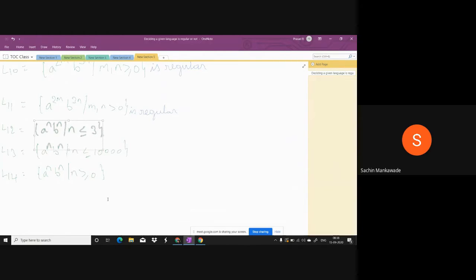Whenever I am giving questions and explaining, please take notes, running notes. If I give you the string a cube b square, Amisha, is this a valid string or an invalid string? Invalid string, because the A's are 3 and the B's are 2. How can you count, when you are scanning the A's, that the A's are 3? When you are scanning the B's, how can you count that the B's are 2? And even if you count these are 3, these are 2, how can you compare that they are not equal?